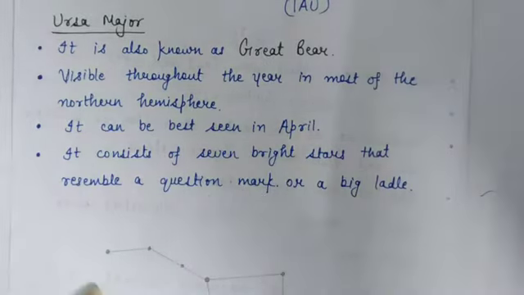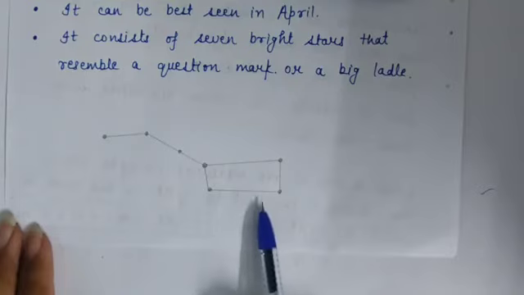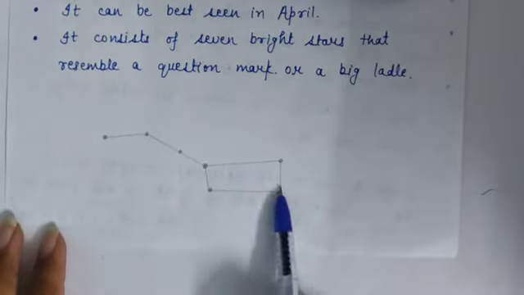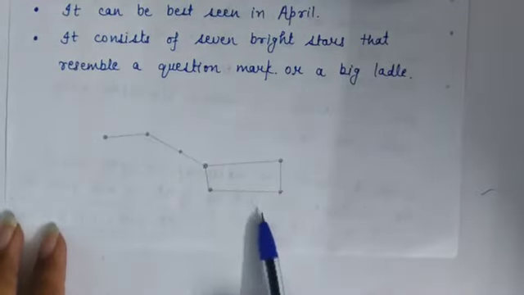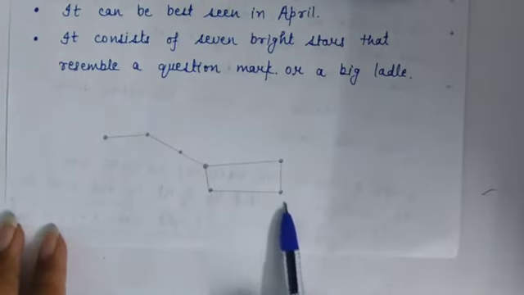This picture is showing the Ursa Major constellation. It consists of 7 bright stars: 1, 2, 3, 4, 5, 6, 7. They resemble a big ladle or a question mark.